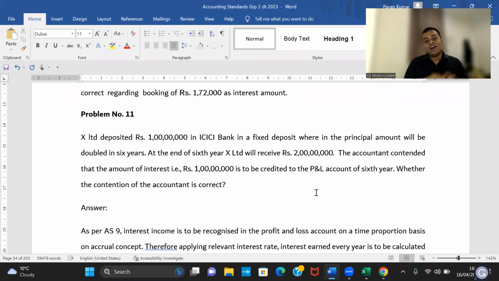But 90% of the problems are ICAI problems. So Yoshna is saying, no, the contention of the accountant is wrong. What about others?